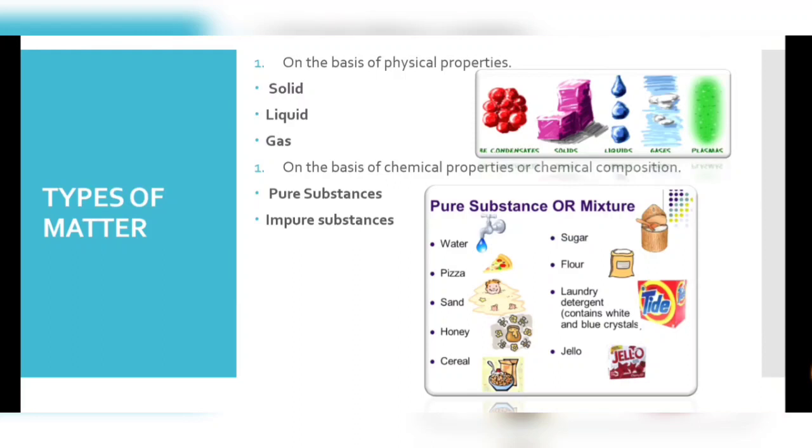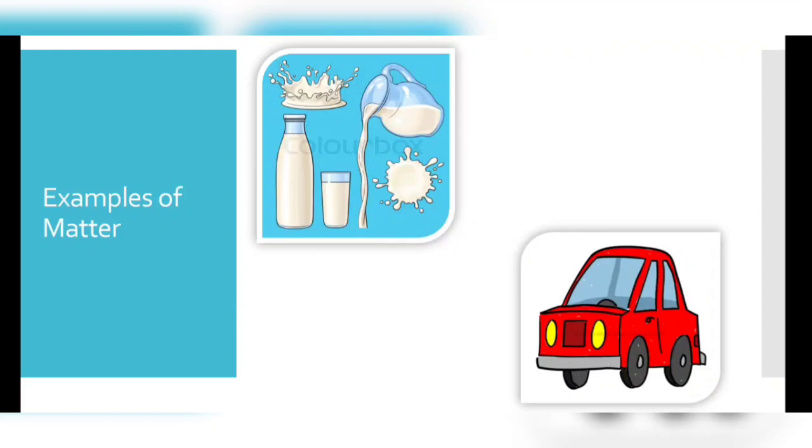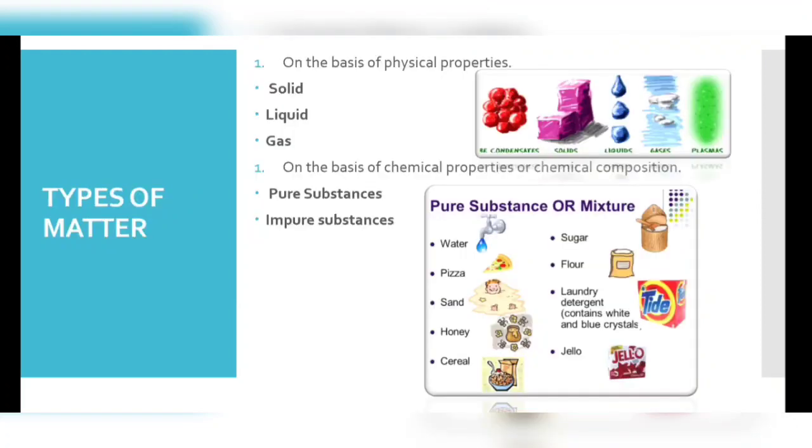According to chemical composition, meaning which substances and which particles they are made up of, matter is categorized into two types: pure substances and impure substances. So let's start.